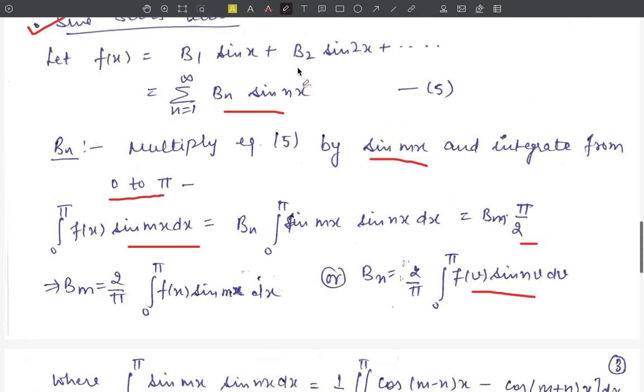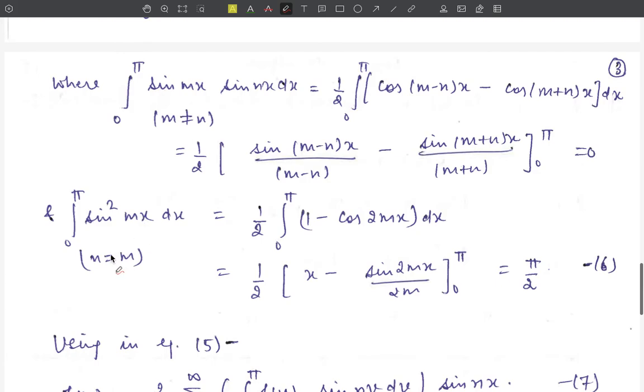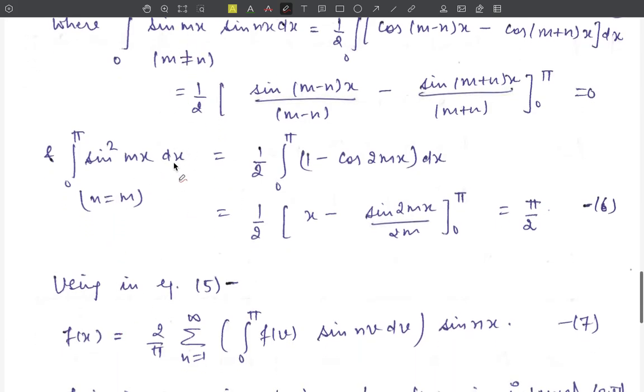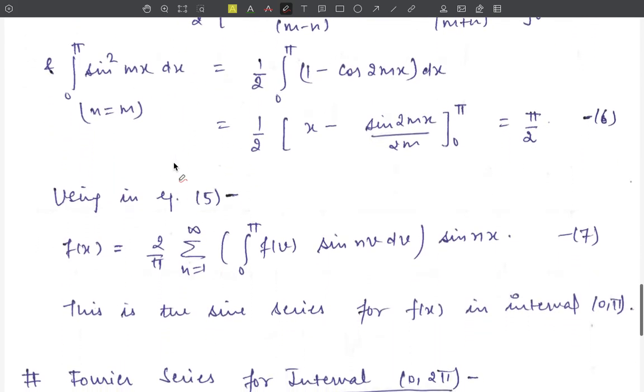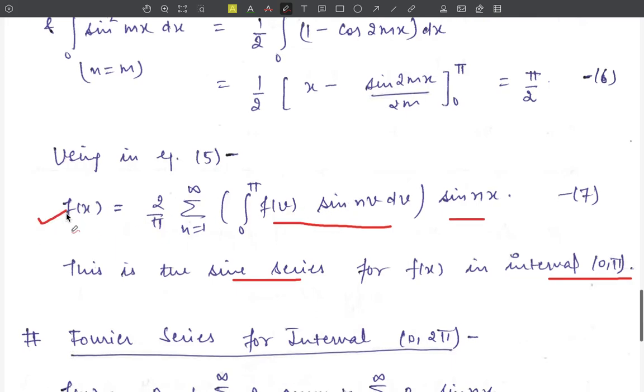Using this value in this equation, we get f(x) is equal to 2 upon pi summation n=1 to infinity integration 0 to pi f(v) sin nv dv, this is the value of b_n, into sin nx. So this is the sine series for the function f(x) in interval 0 to pi. Here only sine terms are present and no cosine term. Therefore this is called the sine series.